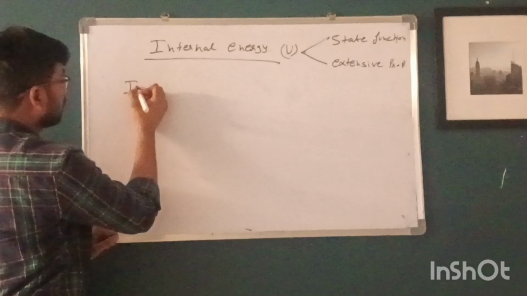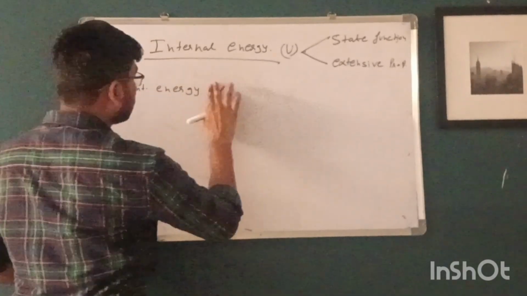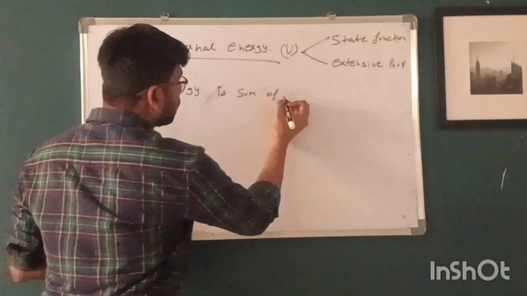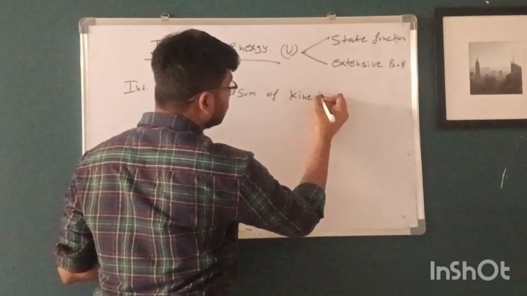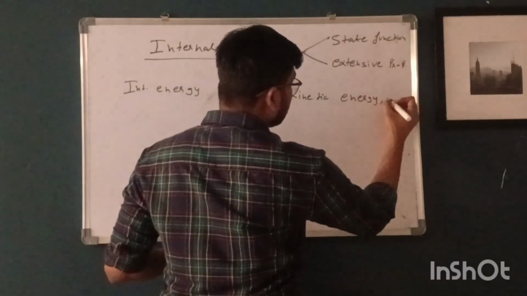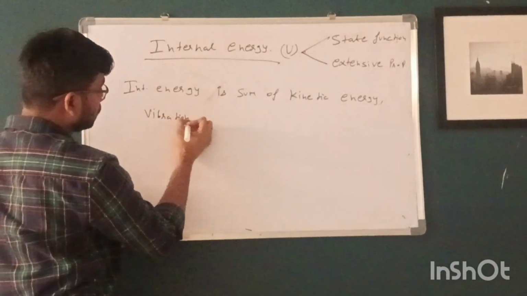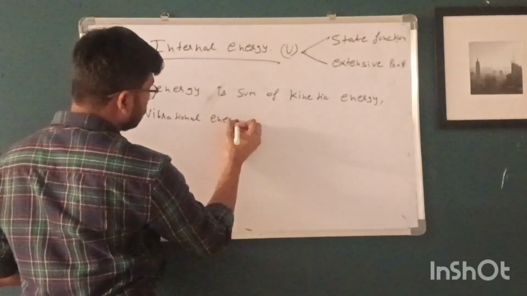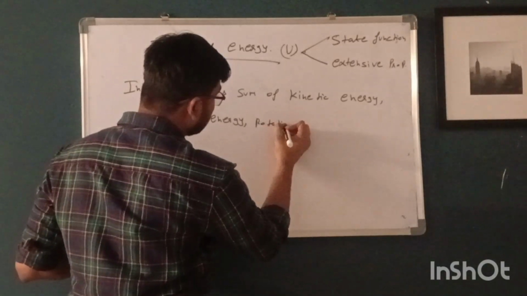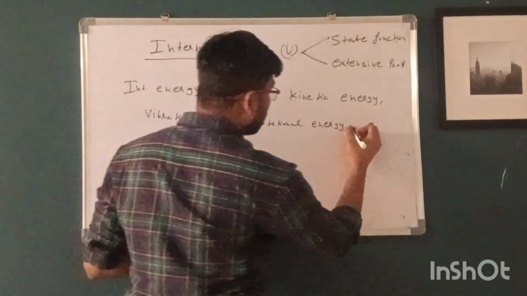Internal energy is the sum of kinetic energy, vibrational energy, and rotational energy of gas molecules.